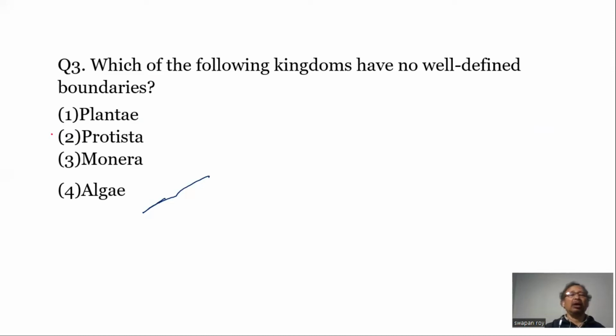Question number 3. Which of the following kingdoms has no well-defined boundaries? Kingdom Protista does not have well-defined boundaries, because it includes organisms that belong to the old classification of plants, animals, and fungi. They include autotrophs, heterotrophs, parasites, and saprophytes. So they don't have a well-defined boundary.